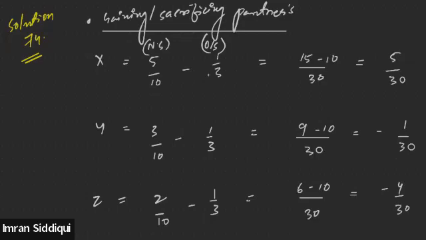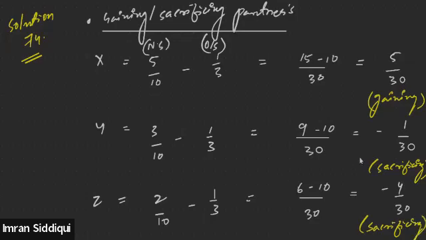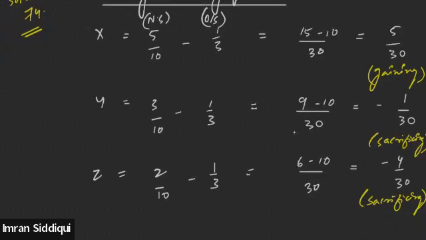All right, everyone. So this is the sacrificing and the gaining share of the partner. Since X is getting the positive value, that means he must be gaining, and they are sacrificing. Is this clear, everyone? Clear, sir. Okay, so since we got the sacrificing and the gaining share of the partners, now it is clear that Y and Z are sacrificing and X is gaining.